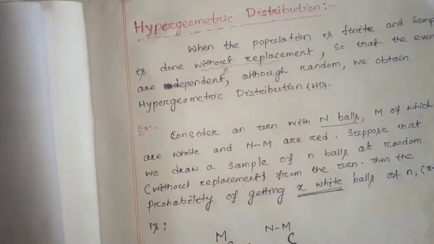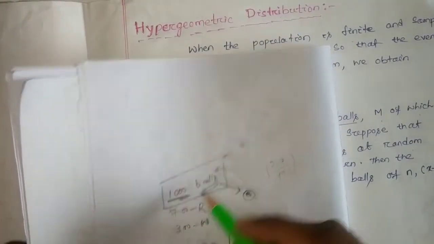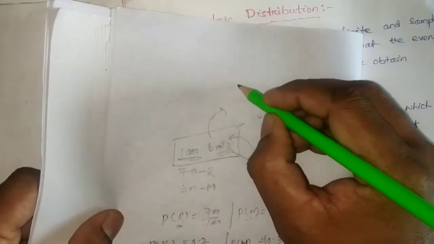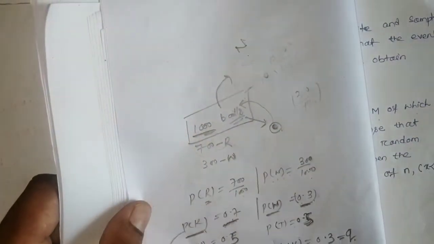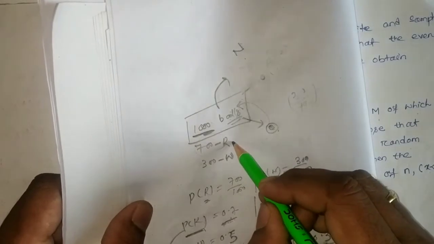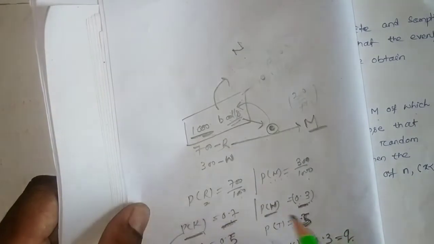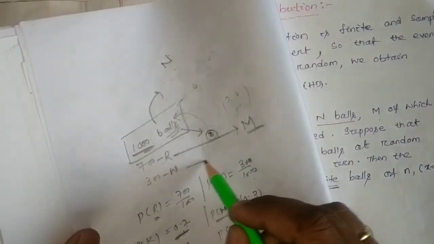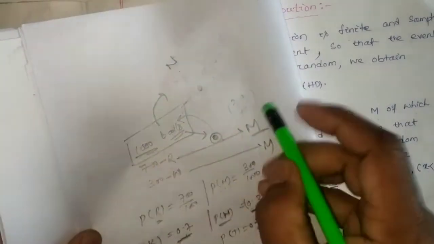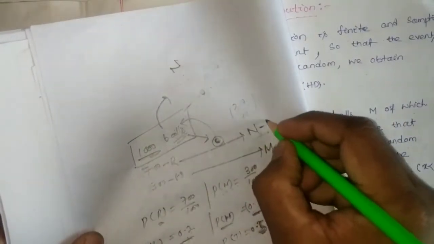So here, we consider 1000 as our total number of balls, equal to capital N, of which m are white balls. So here 700 is your white balls, suppose I consider m. So m of which are white balls, and the rest of the balls are red, obviously. That means N minus m, right?